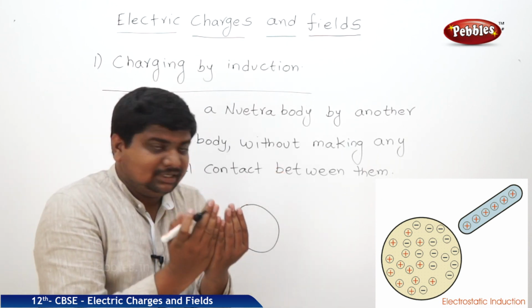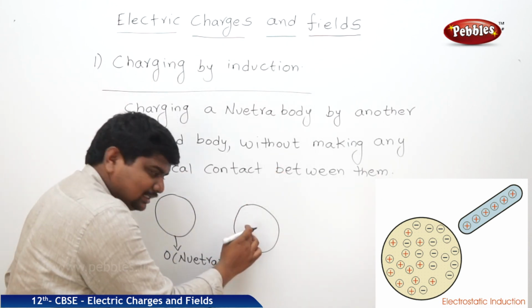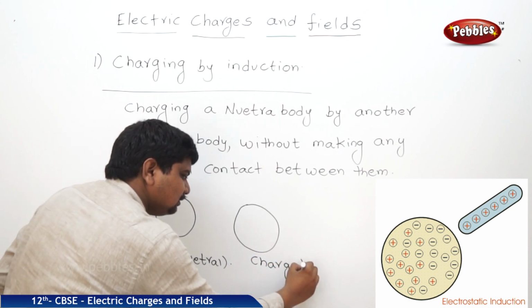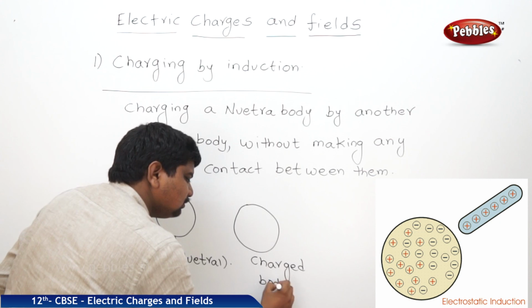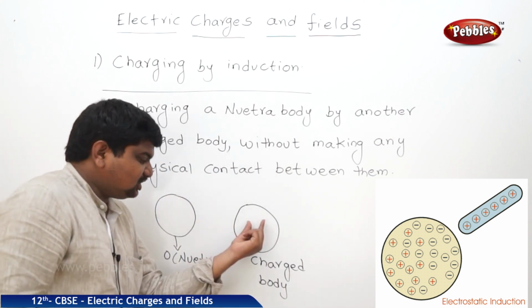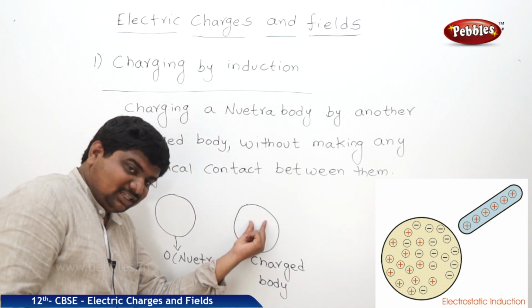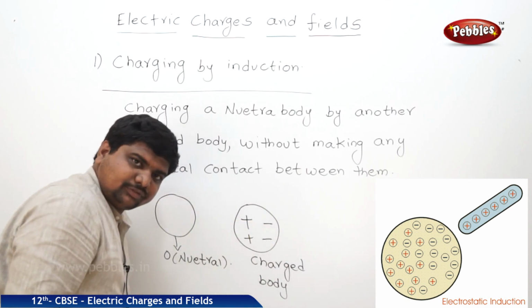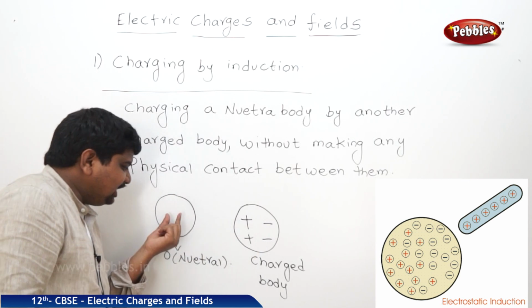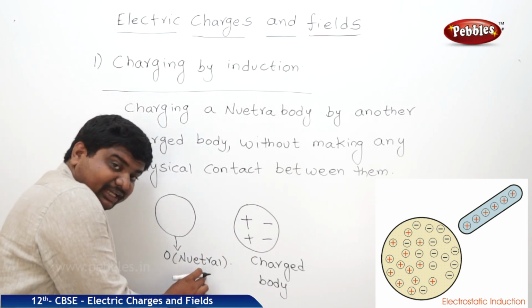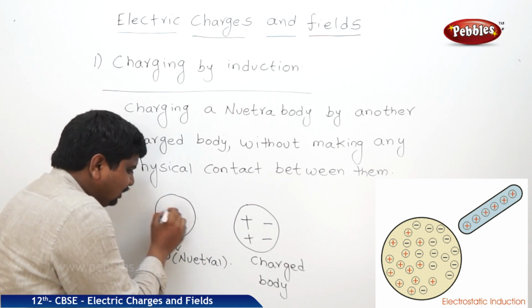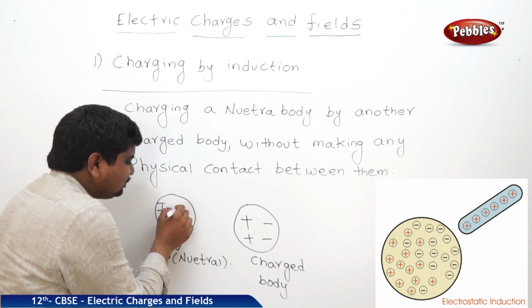They are separated by some distance, and this is a charged body. The charge present in this charged body can develop an induced charge in the neutral body. That's why the charge developed in the neutral body is called induced charge.